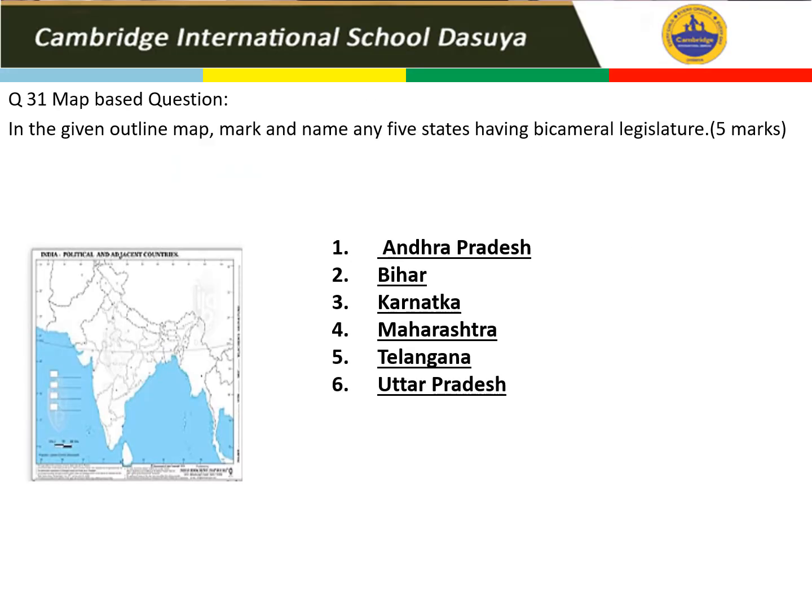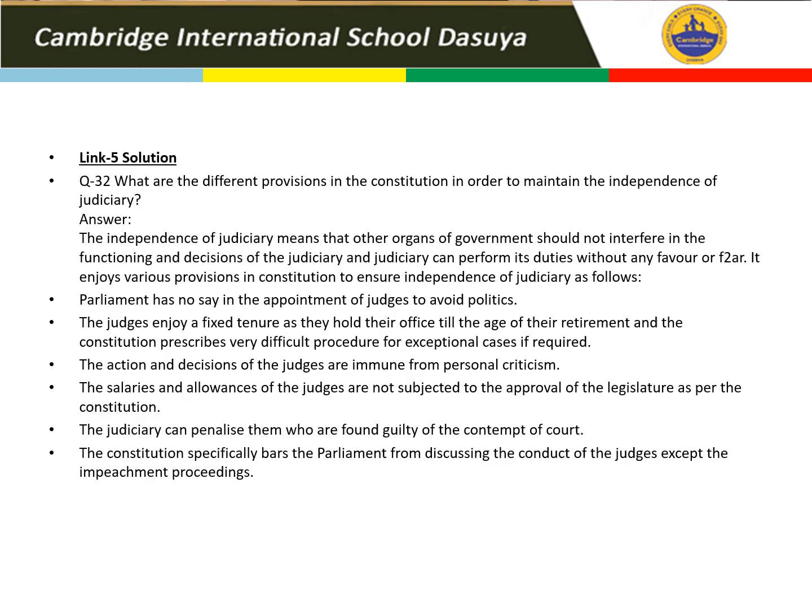Question number 31, map based question. Yes, Jammu Kashmir is not bicameral legislature. Many of the students have done this wrong. And the correct answer, I have given 6 states, but you have to fill only 5 states because the question carries 5 marks. Andhra Pradesh, Bihar, Karnataka, Maharashtra, Telangana and Uttar Pradesh.